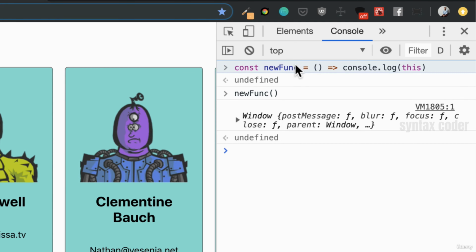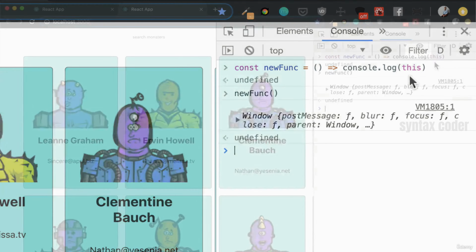When JavaScript saw us define newfunc to this function and brought it into existence within our JavaScript context so we could start using it, it had to lexically scope this to the window object, because the window object was the context in which our new function, our arrow function, was given its existence.